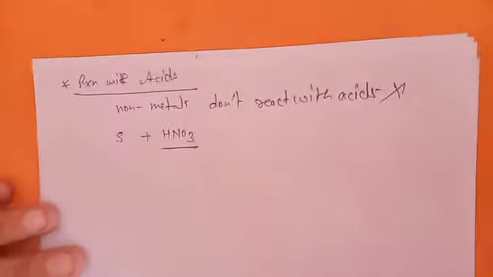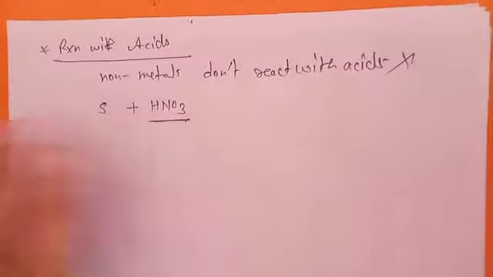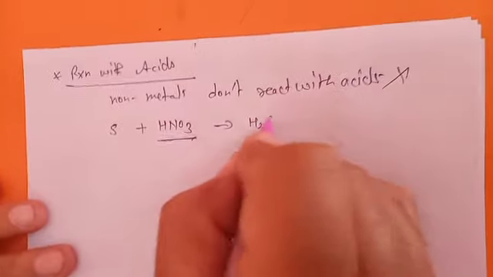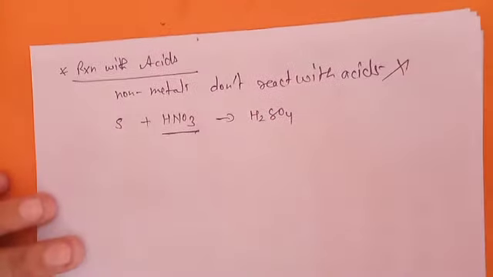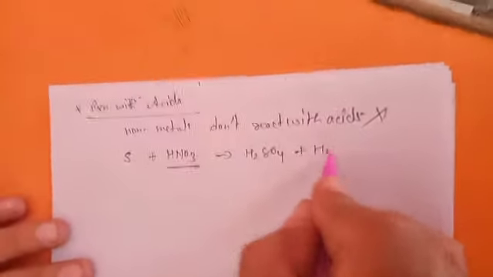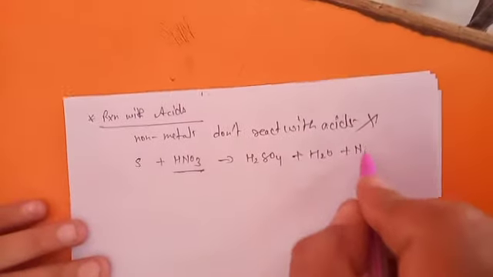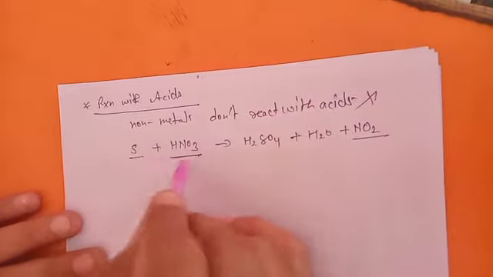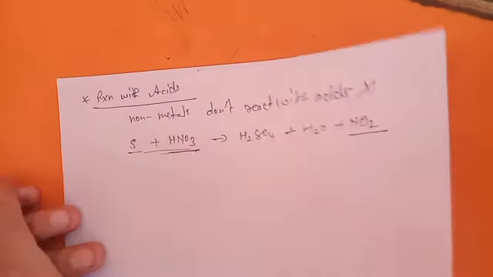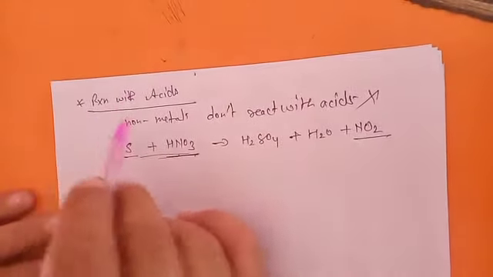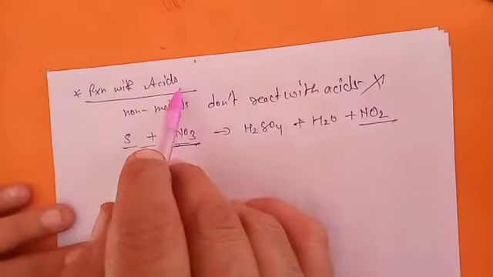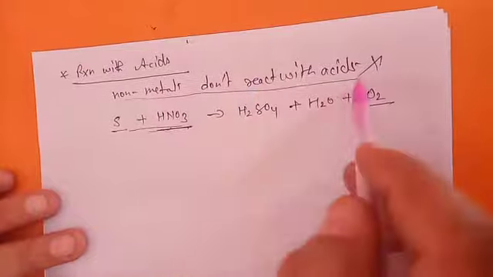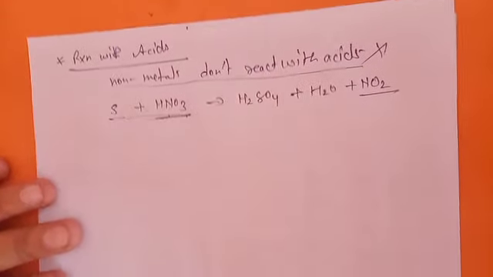With these, the reaction results in the formation of oxyacids and water, and NO2, nitrogen dioxide, also gets released. But only particular non-metals show this reaction, and only with oxidizing acids. If asked about reaction with acids in the case of non-metals, we will clearly say that non-metals do not react with acids.